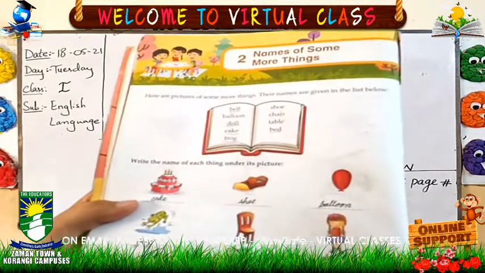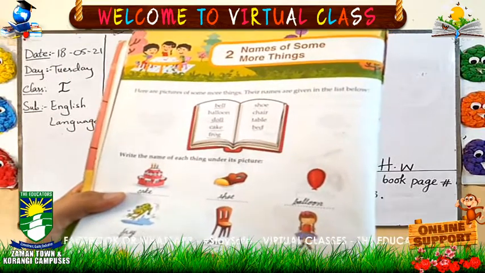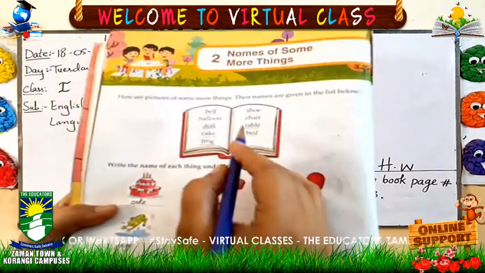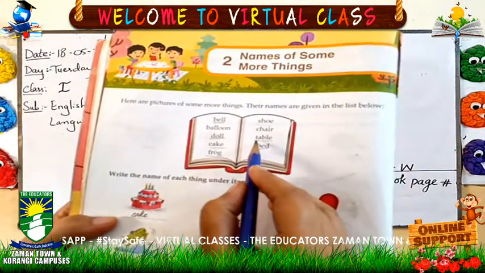Now come to the next picture. What is this? Table. Now you will write the spelling of table. First you will see. You can copy the spelling under the picture. What is the spelling?